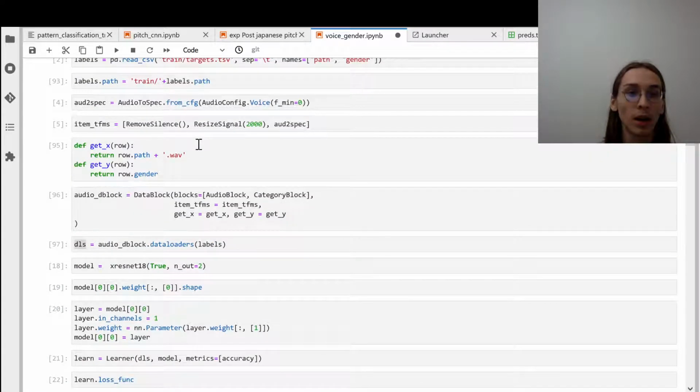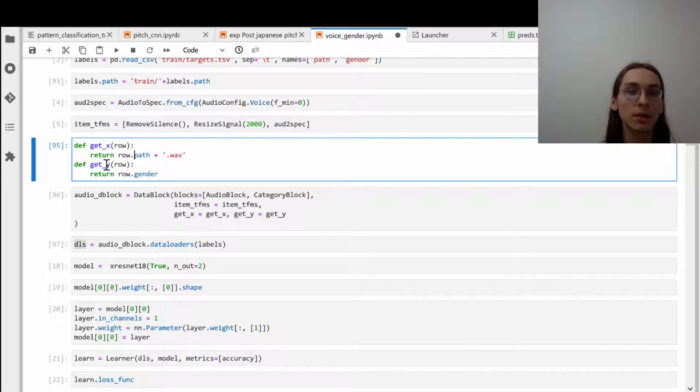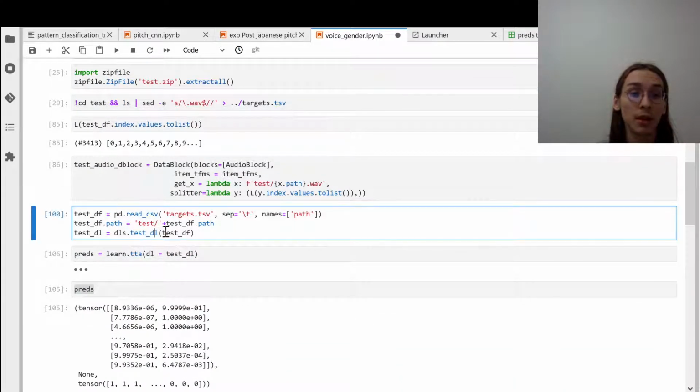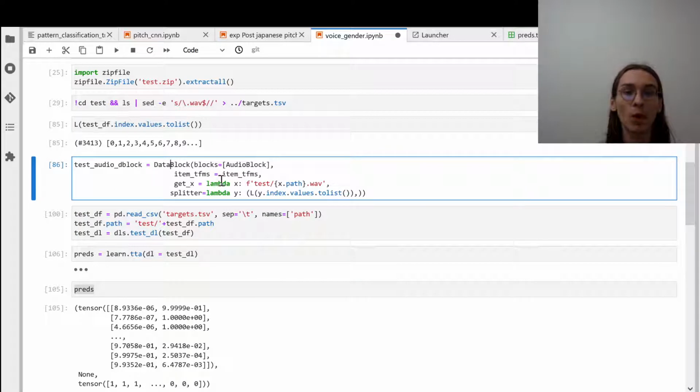It took me a long time to construct the test data loader with fastaudio because at first I added the train folder repository into the path. I did that in the function getX. Then I moved it into the data frame itself. So I wasn't able to just get a testdl. I tried to make my own data block that's specifically for testing. It has only one block, but that didn't really work.